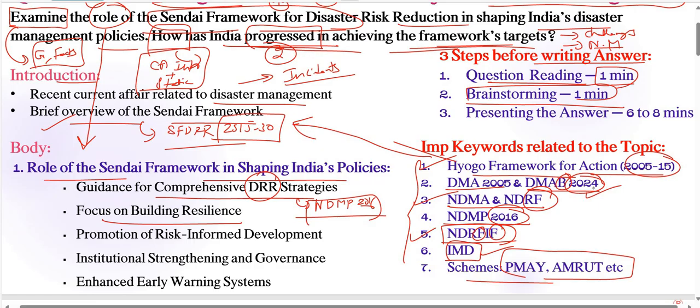So the Pradhan Mantri Awas Yojana, we can take these types of schemes here. PMAY emphasizes constructing disaster resilient housing, particularly in disaster prone areas. We are connecting schemes also here.